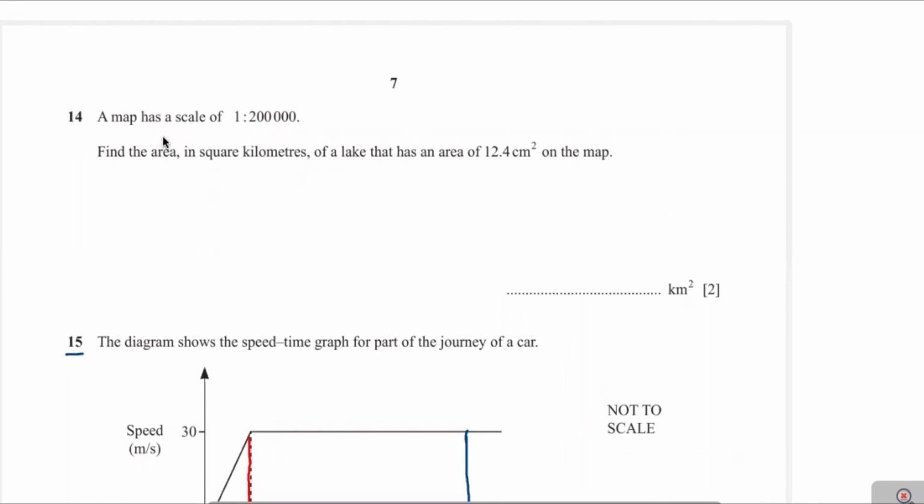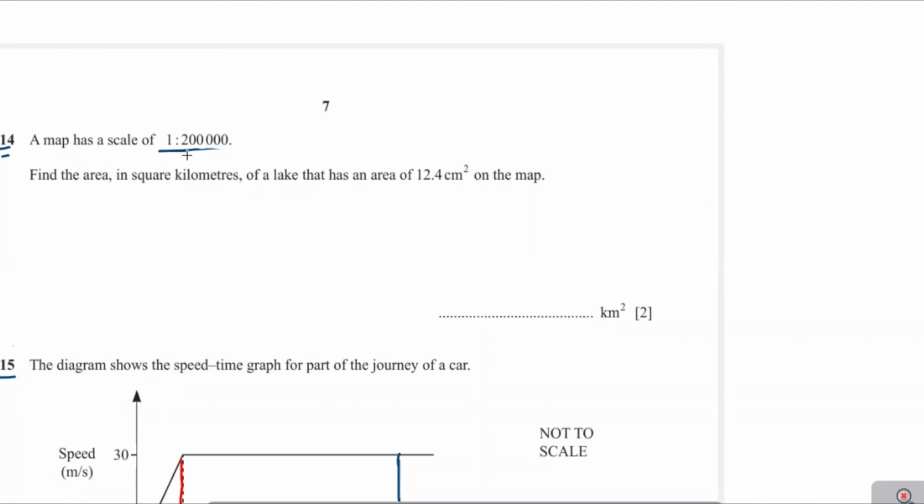Question 14, a map has a scale of 1:200,000. Find the area in square kilometers. Now you see here, this is the actual and map area ratio. First you see here, this is the map length in centimeters, and this is the actual length in centimeters, that is given as 1:200,000 centimeters. Now we convert this length ratio into area.